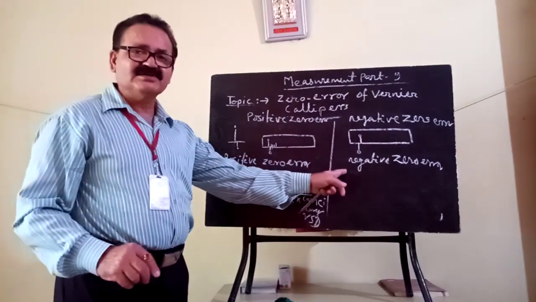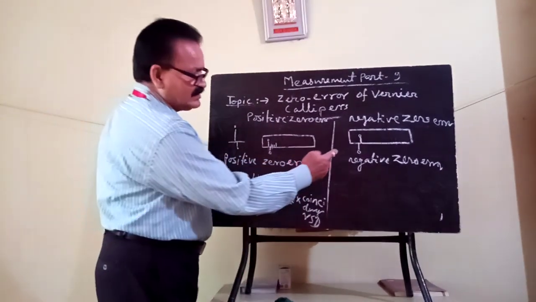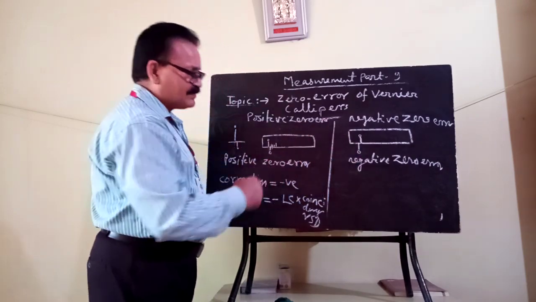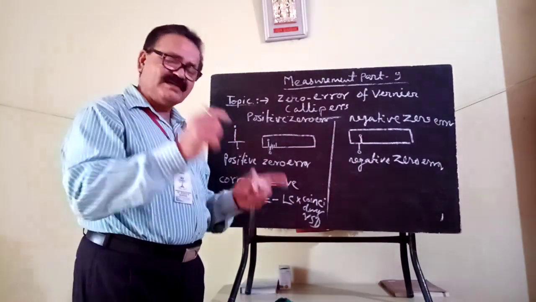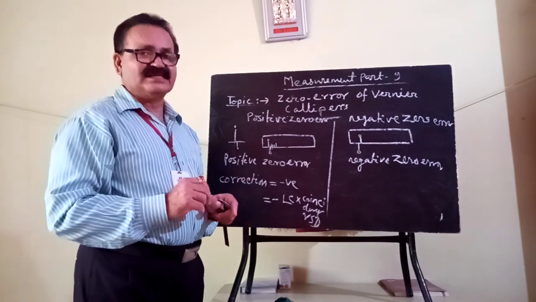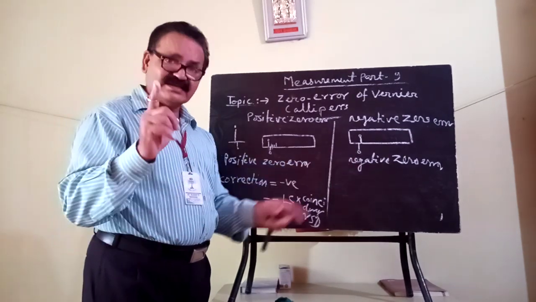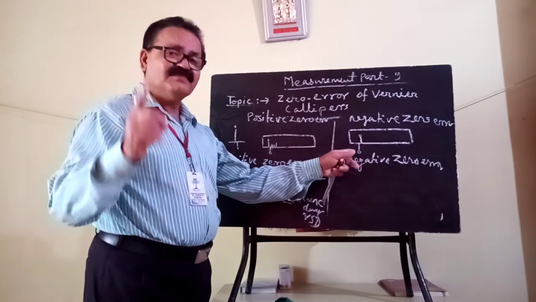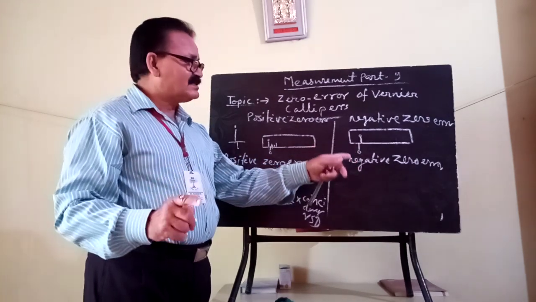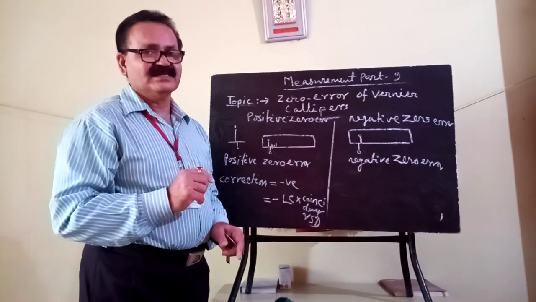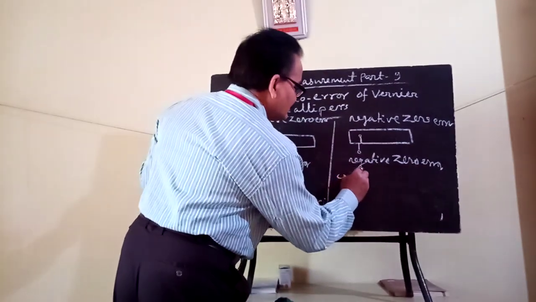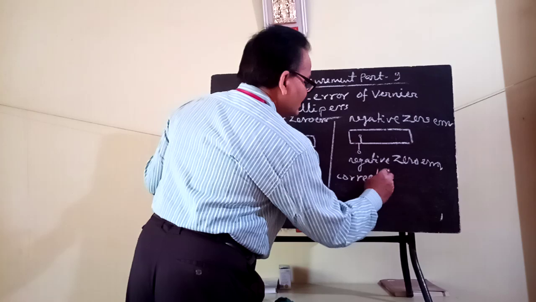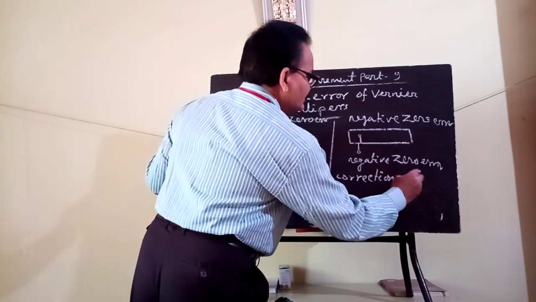And for negative zero error, when the zero of vernier is left of the main scale zero, you again have to find out which division of vernier scale coincides with any division of main scale. In this case the correction will be positive.